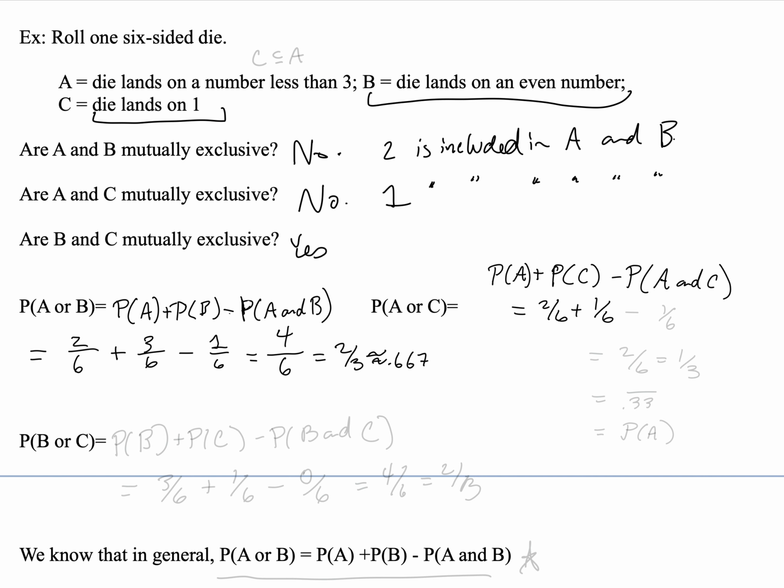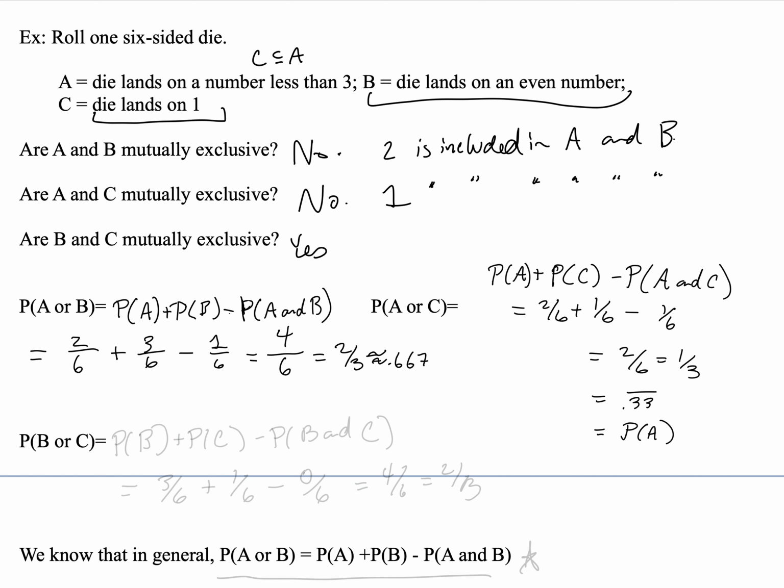Die lands on a 1, only one way for that to happen, minus the probability of both A and C occurring. Well, if it lands on a 1, that satisfies both A and C. So we get 2 out of 6, or 1/3, or 0.33 repeating as our solution for that probability. Note that here it's the case that C is a subset of A. C is contained in A. So this is also just equal to the probability that A occurs.